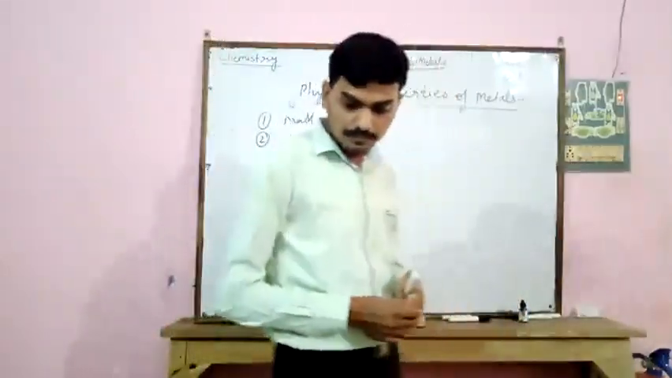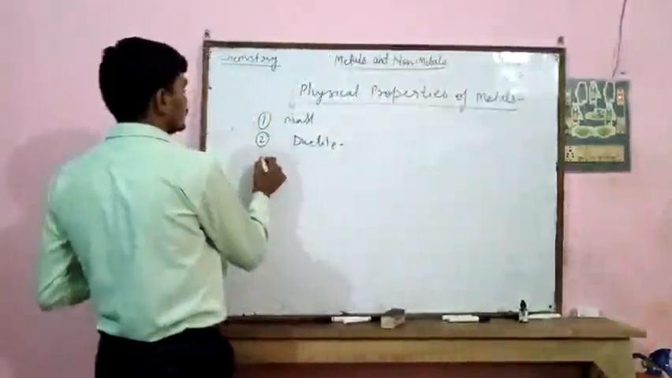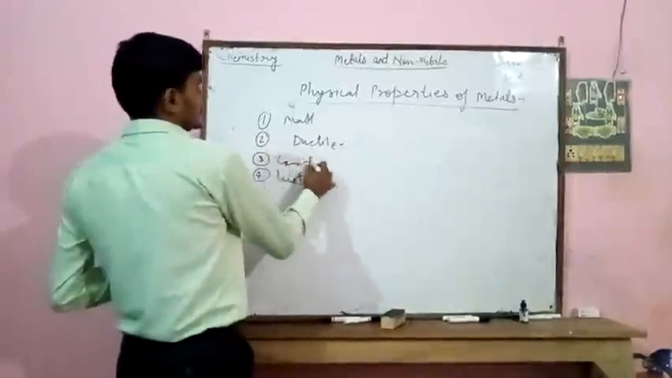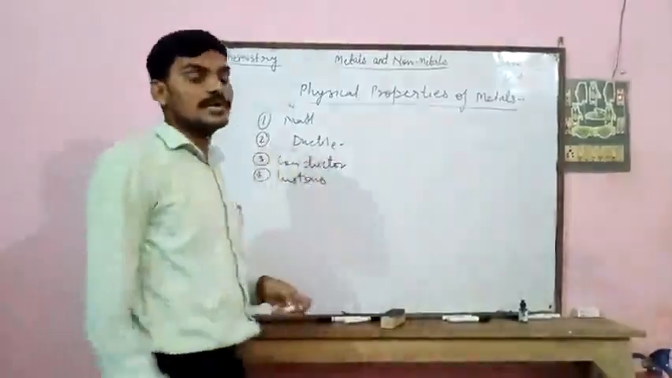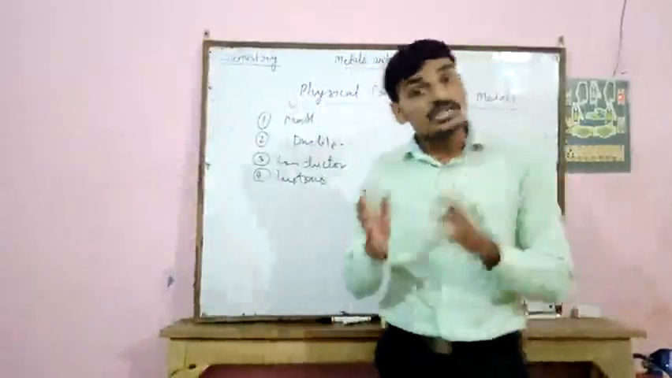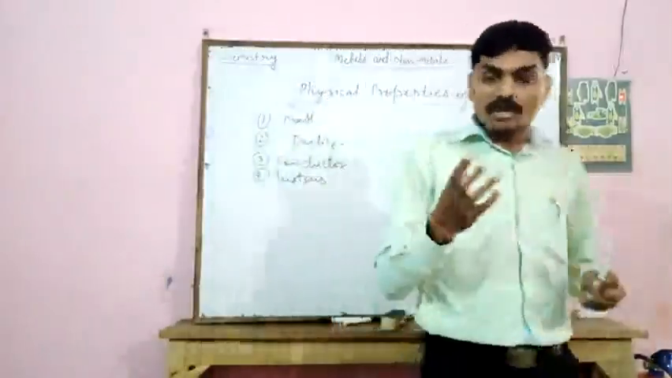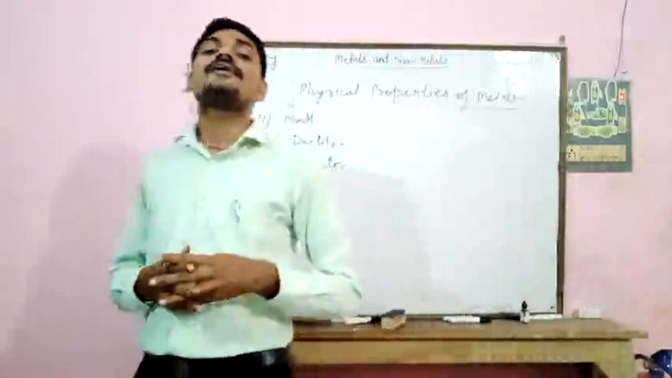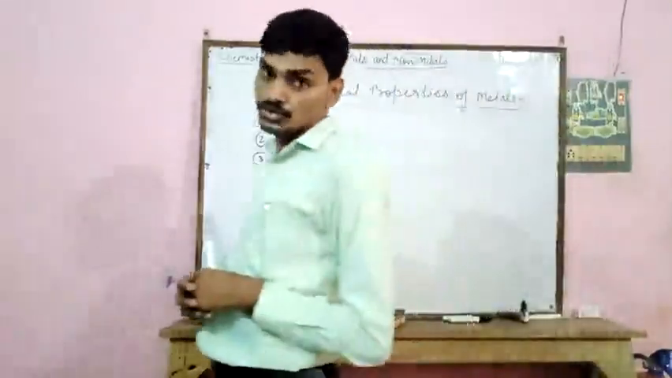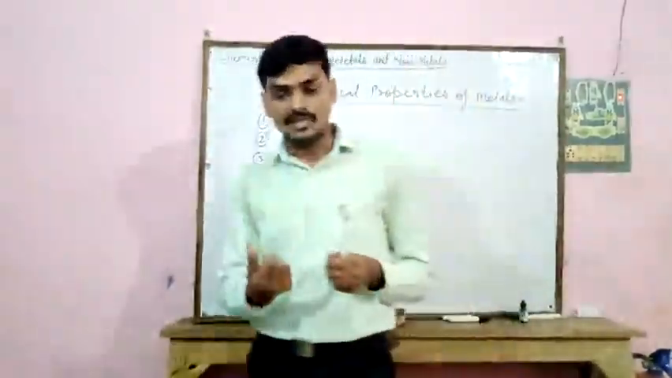Now, metals are lustrous. What is lustrous? Lustrous means shining. So metals are shiny. All the metals are shiny. This property is used in making jewelry. Gold and silver are used in making jewelry. So lustrous means shining of the metal.